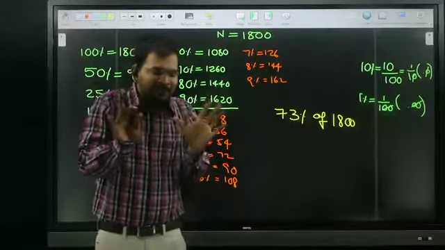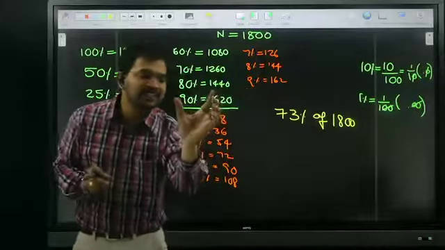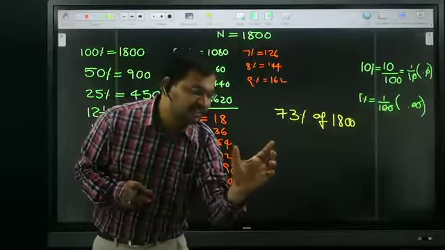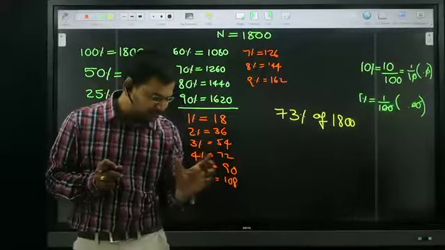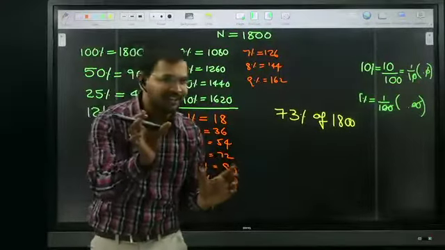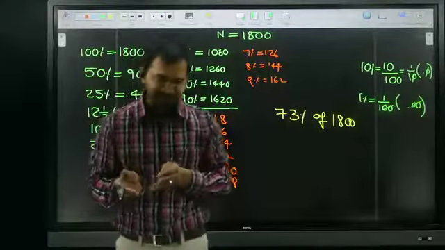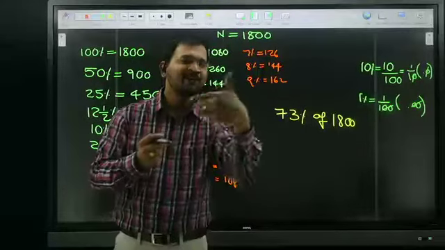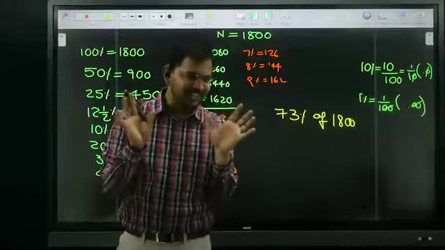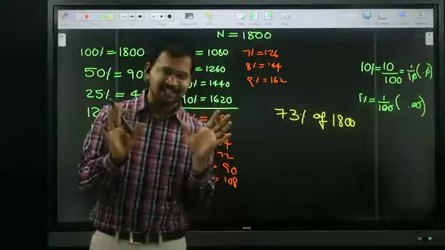Don't wait that much time. Children, just look at me, all of you. 73, 70, 1260. 3% is 54, add 54 to 1260, 1314. It's very easy if you practice like this.